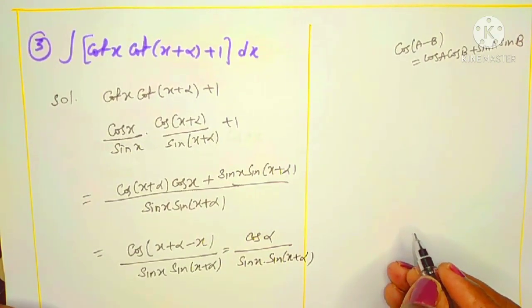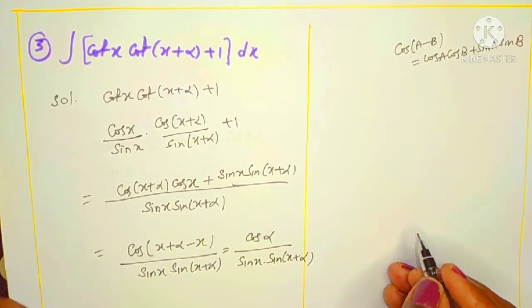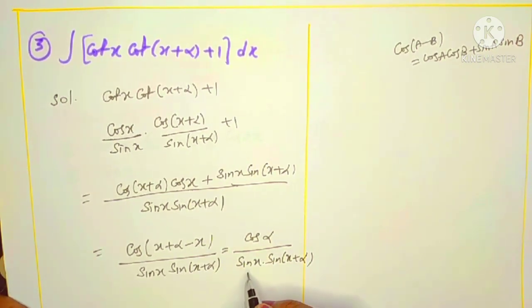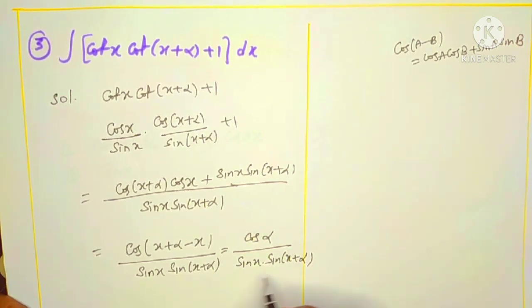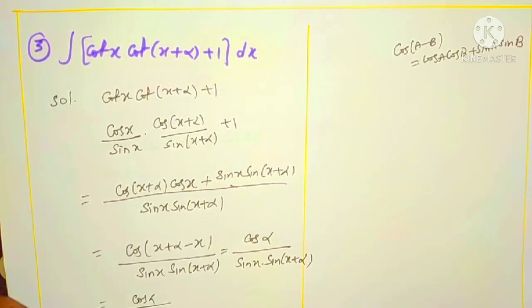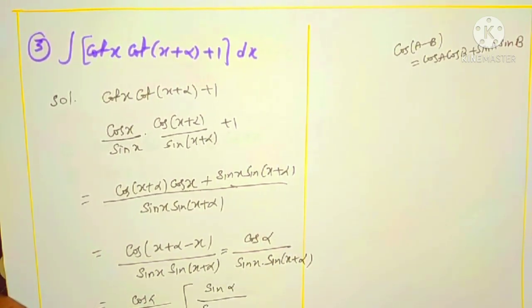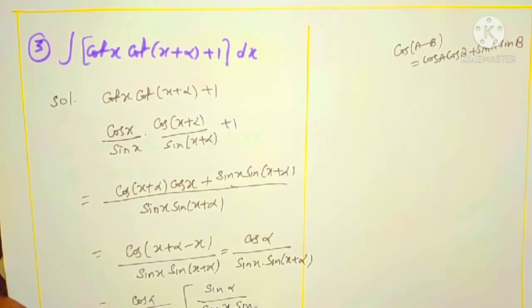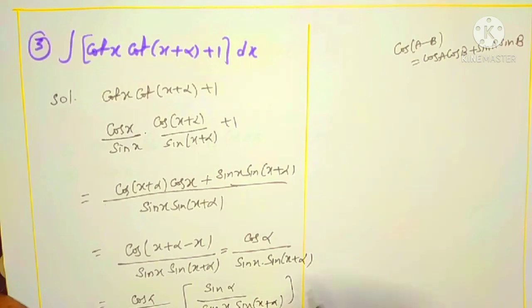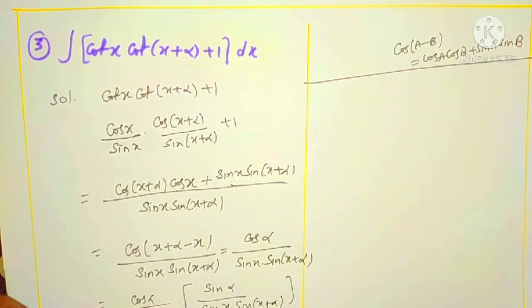To reduce this into known integral functions, you know one point: if there is sin a plus b, maybe sin a sin d, like this in a denominator, we can simplify. Cos alpha I am taking outside, and dividing and multiplying with sin alpha, that is cos alpha by sin alpha is taken outside, and sin alpha is multiplied and divided by sin x into sin of x plus alpha. Why am I taking it like this? In the next step you can understand.